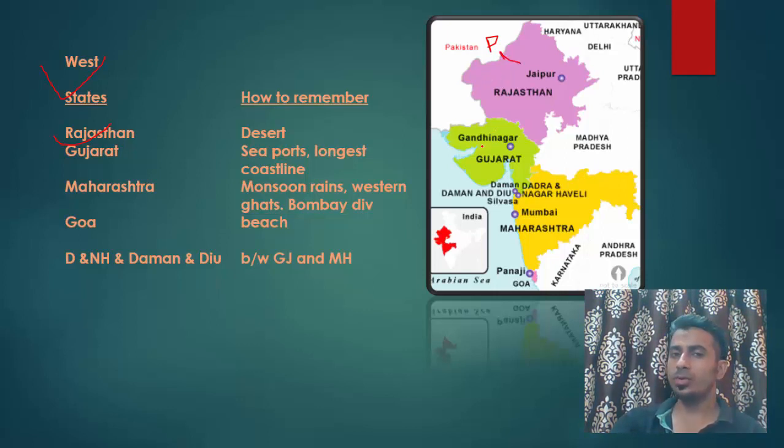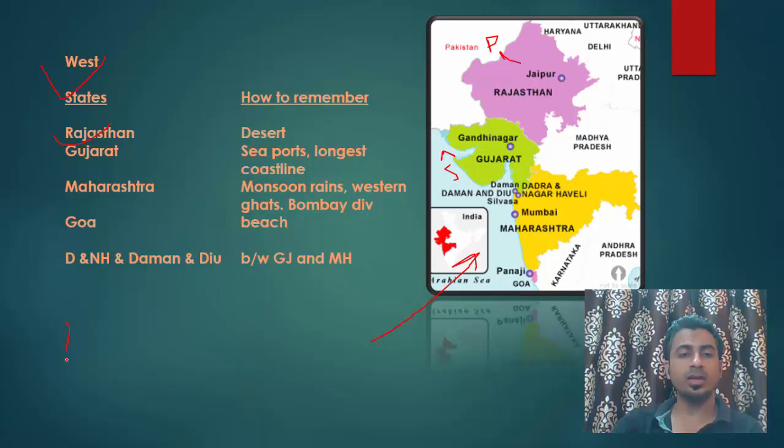Then Gujarat, we all know, is a maritime state, which means it has got seaports. So it cannot be to the north of Rajasthan, so it will be to the south of Rajasthan because we have got Arabian Sea here. Okay. Then Maharashtra is a state which receives southwest monsoon, which I told you in the earlier slide. And after Karnataka, Maharashtra receives rainfall. So therefore, Maharashtra is to the north of Karnataka.